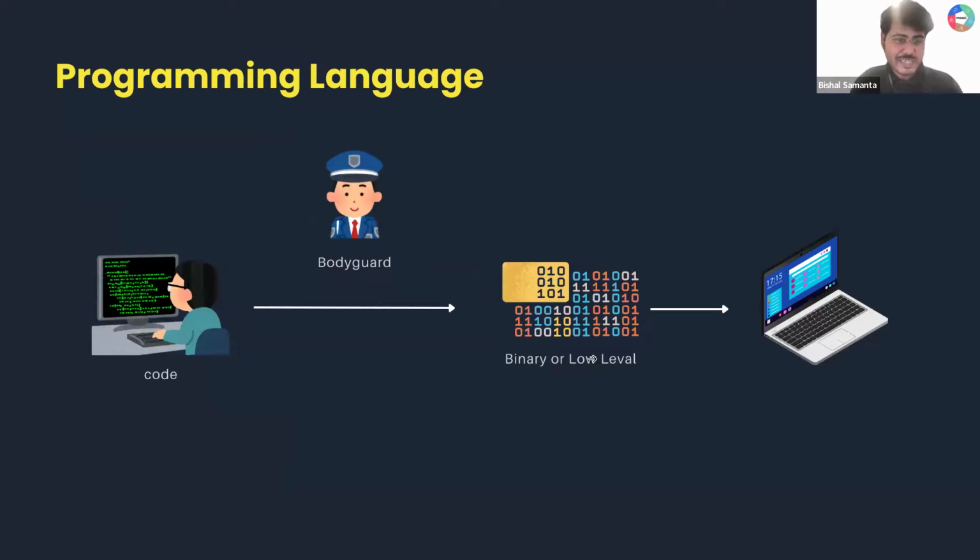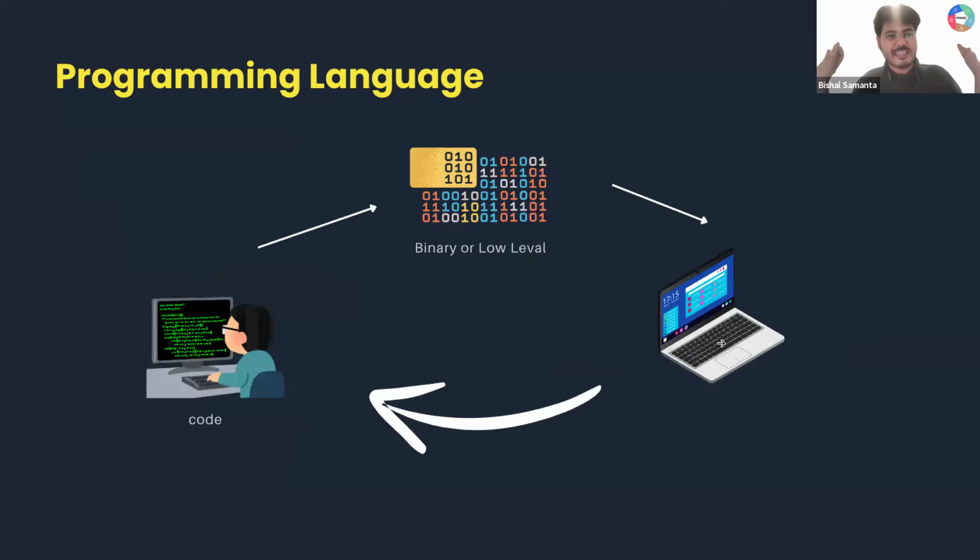There has to be some bodyguard which is taking this programming language and converting it to some low level format, so that my computer processor can understand that 0 1 and help me with my task, right? So that is why a programming language is very powerful, because we don't know about this binary code, right?